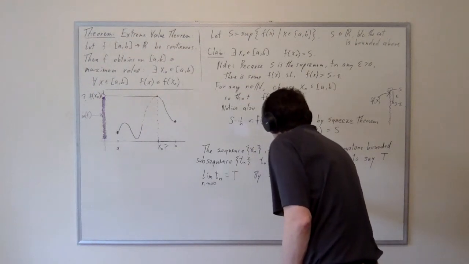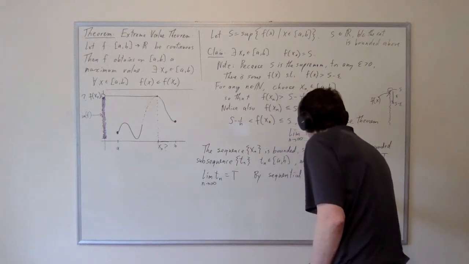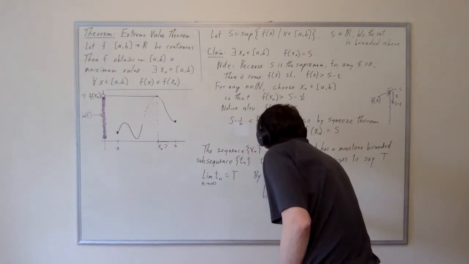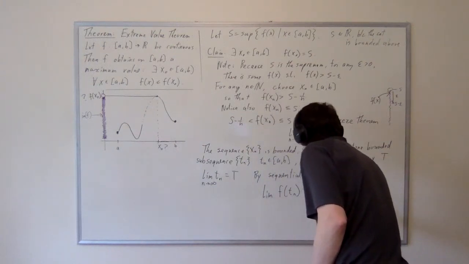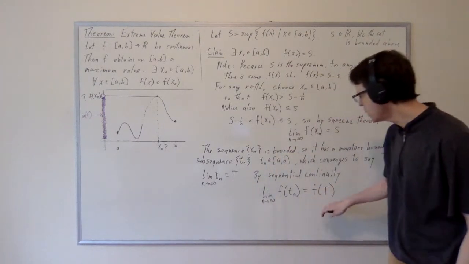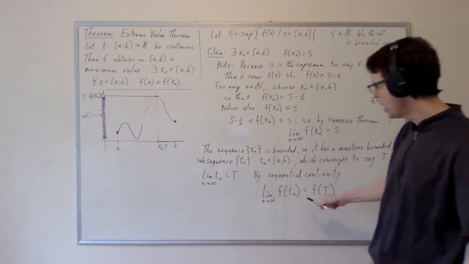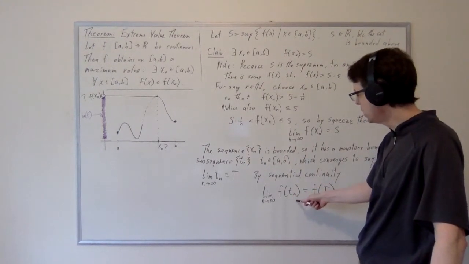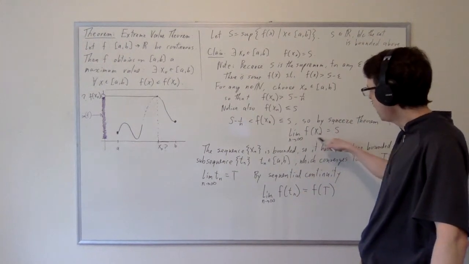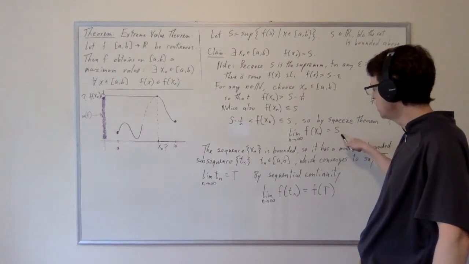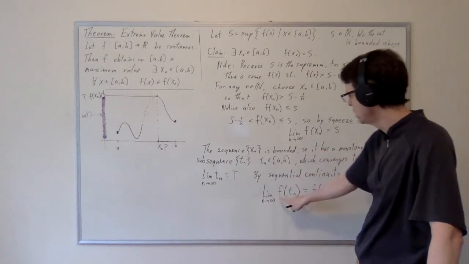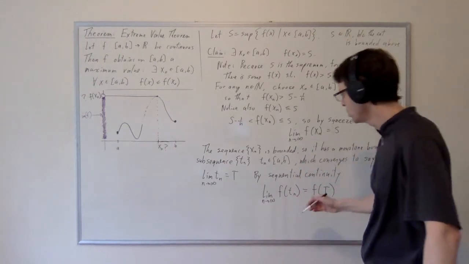So by sequential continuity, we get the limit of the f of tn's is equal to f of t, and that's, of course, the limit as n goes to infinity. So that's what sequential continuity tells us. But the f of tn's are a subsequence of the f of xn's. And we already know that f of xn is a sequence that converges to s. And so this subsequence of the f of xn's must likewise converge to s.